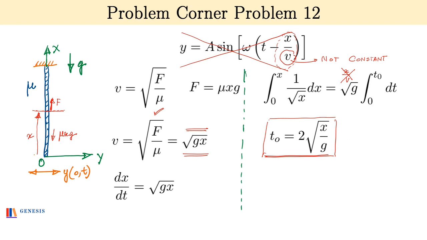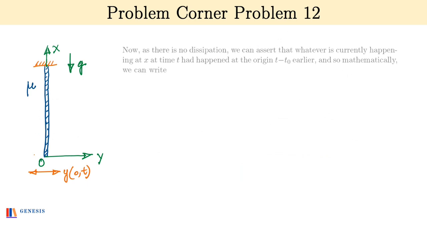Now, as there is no dissipation, we can assert that whatever is currently happening at x at time t had previously happened at the origin t minus t naught time earlier. I repeat, whatever is currently happening at x at time t had happened exactly in the same manner at the origin t minus t naught time earlier.